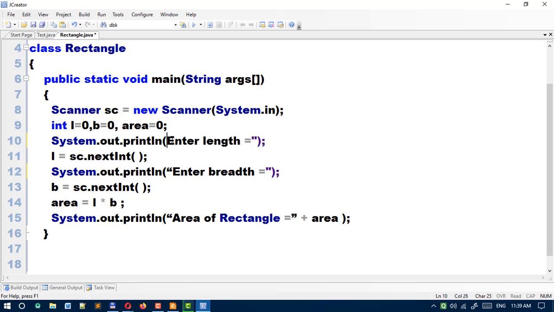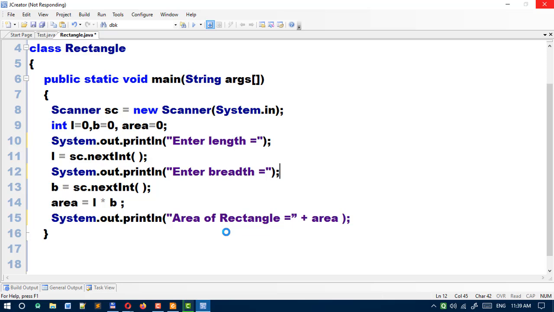So you can see Java programming is simple, only the concepts you must understand. Now okay, I have modified it. Now you can see the process of compilation. Okay, now it will run properly.